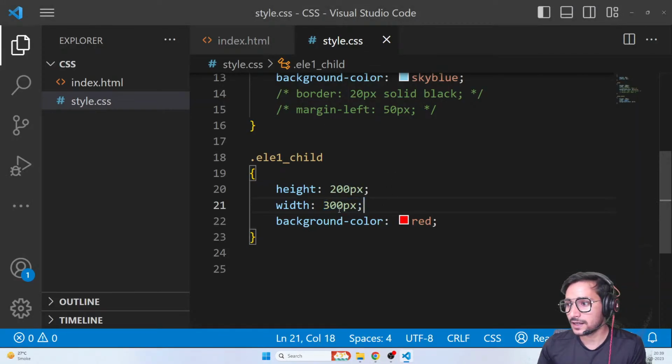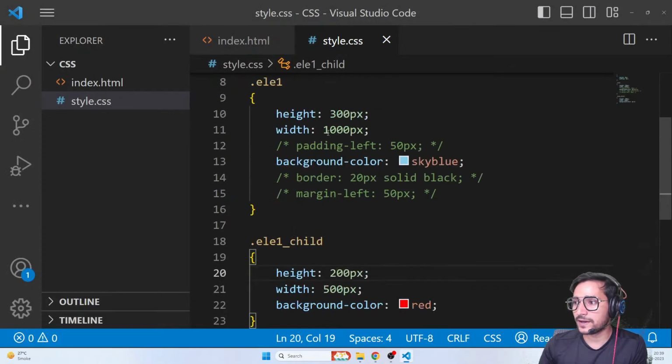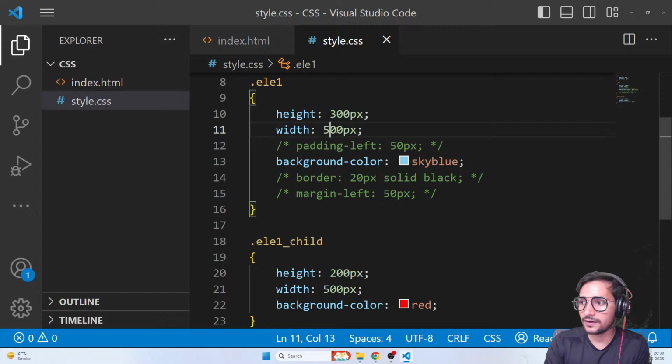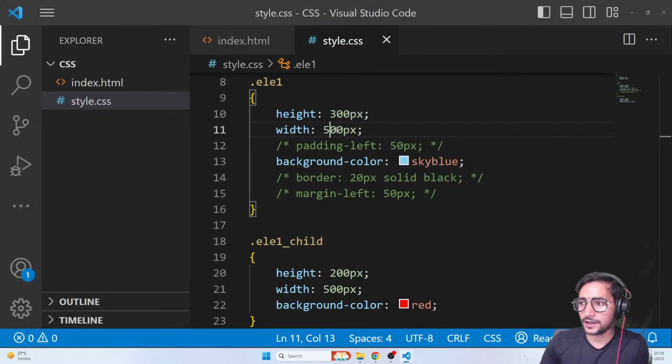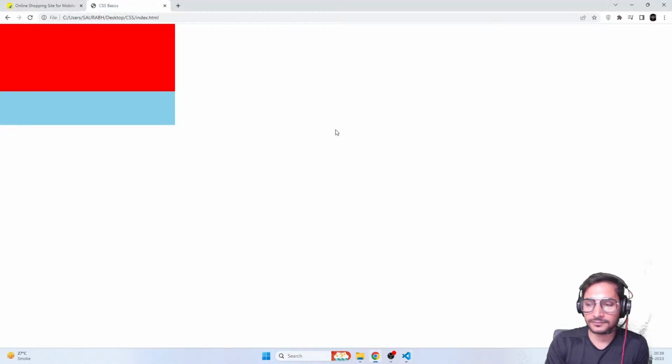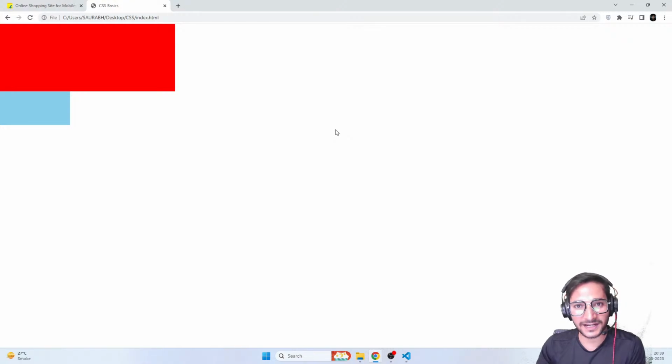For example, let me give it 500 pixels. Here we go. Perfect. Now if the parent becomes 500, no effect to the child because that's also 500. If my parent goes 200, no effect to the child. The child is bigger than the parent. So that's one thing I want to tackle.